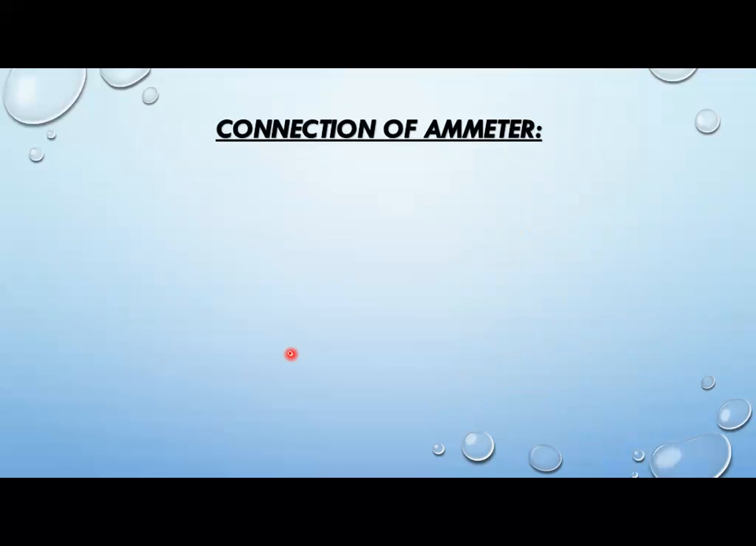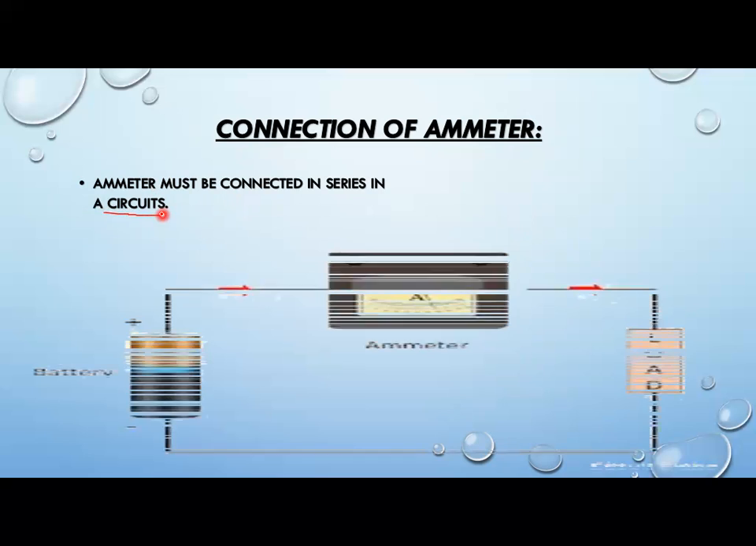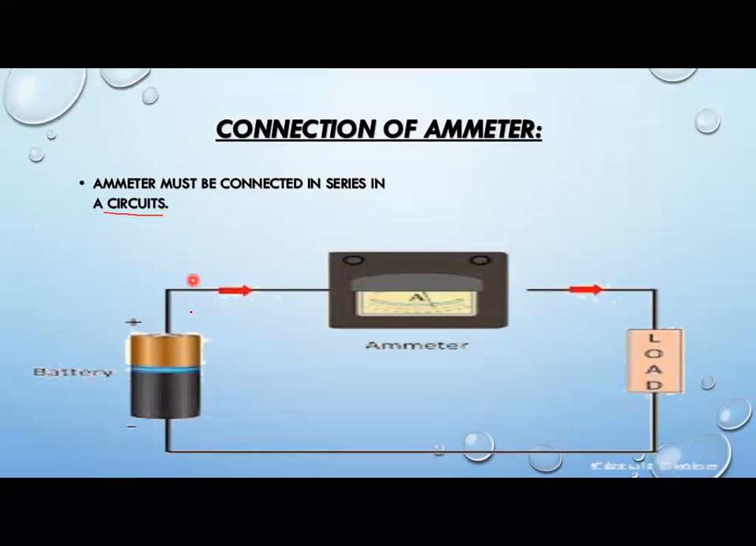Now the connection. If you want to measure current throughout the circuit, how will you connect the ammeter? The ammeter must be connected in series in a circuit. Just suppose here you have a picture. Ignore this ammeter for now. Suppose in this circuit you have only a battery, and here you have a load. It can be a bulb or anything else.